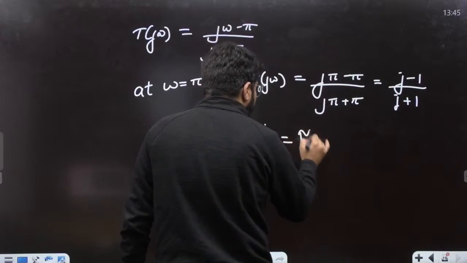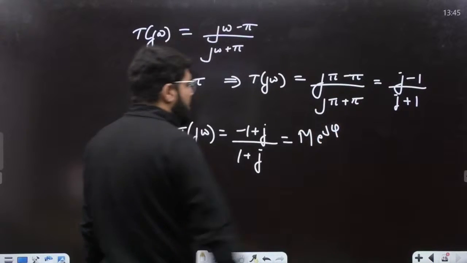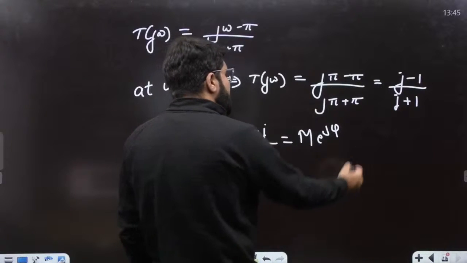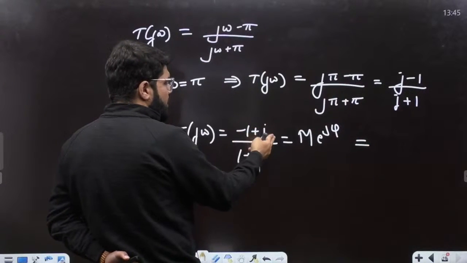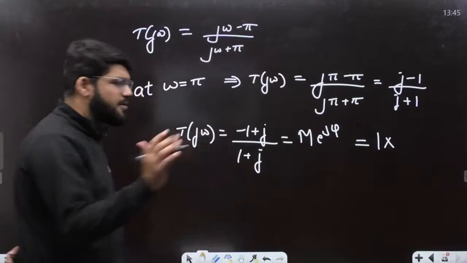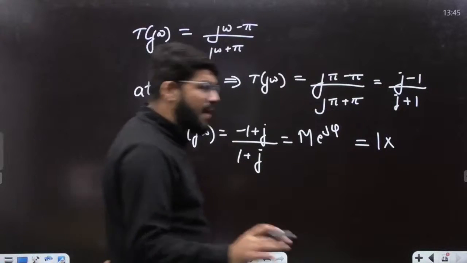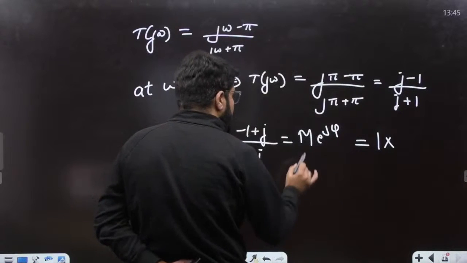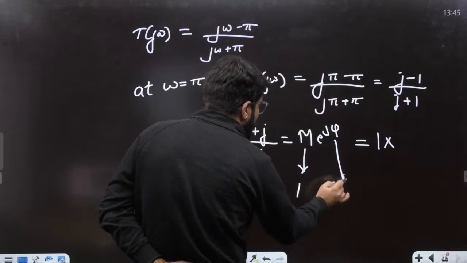So dear, when you want to write it in the Euler form, M e power j phi, what is the magnitude? Under root of 1 square plus 1 square divided by under root of 1 square plus 1 square, that will get cancelled. The magnitude is 1, fixed. It's an all pass type of system, magnitude is fixed, e power j phi. What is going to be phi? Magnitude is 1.